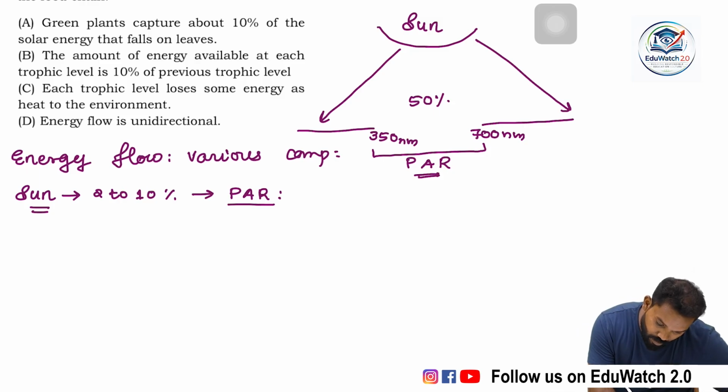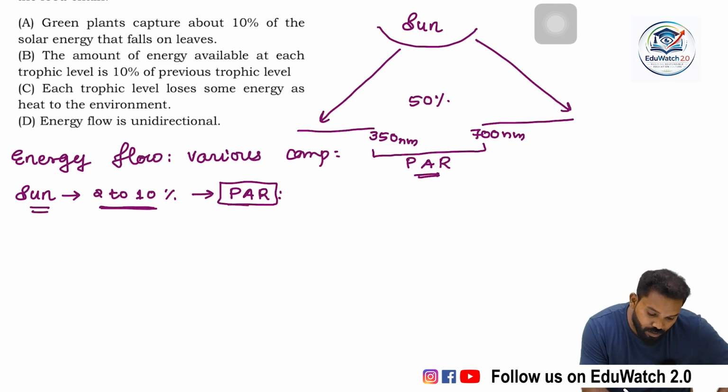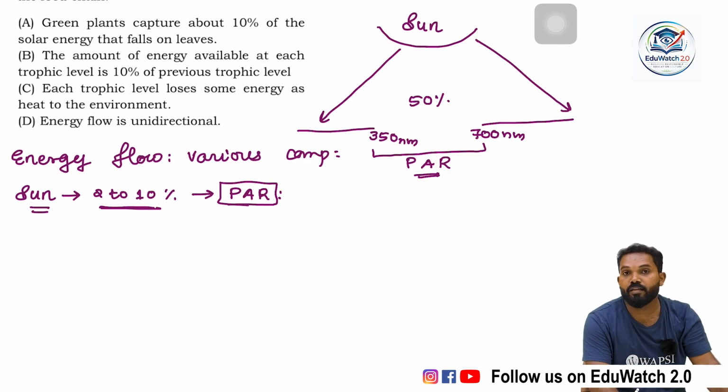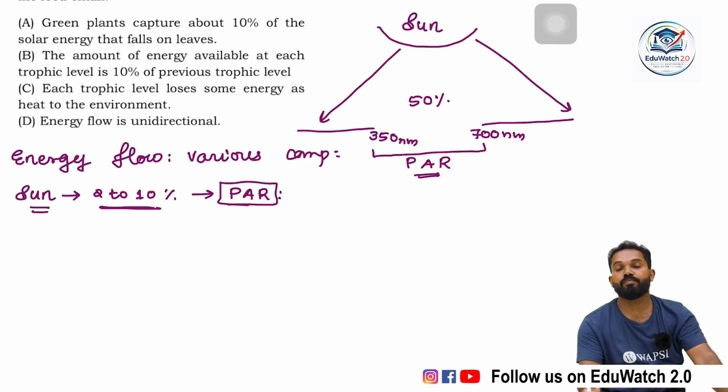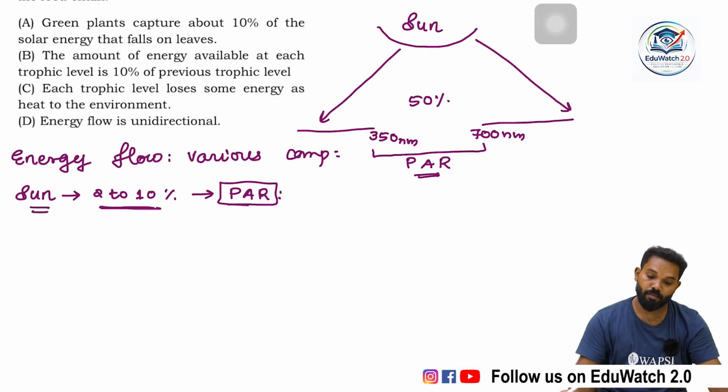So among the photosynthetically active radiation, only 2 to 10% is used by the organisms that are capable of capturing the light energy. They are known as producers or plants.